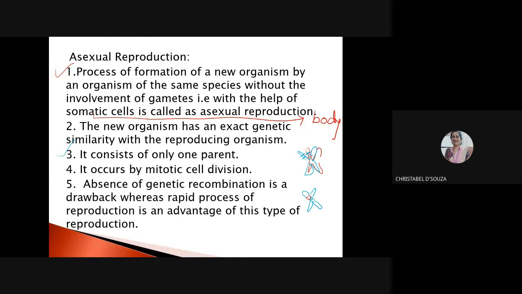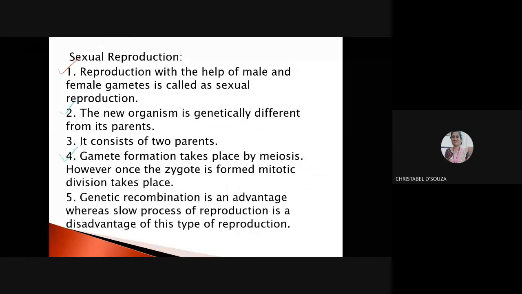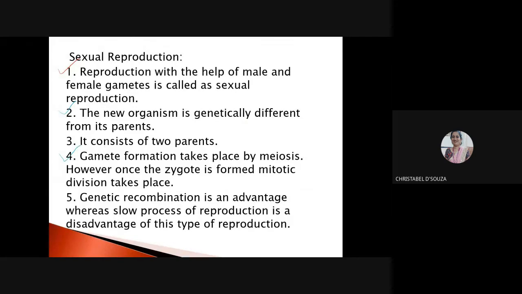Now, asexual reproduction takes place by mitotic cell division, whereas sexual reproduction takes place by both meiosis as well as mitosis. When gametes are formed, the cell division is meiosis. When the gametes unite and the zygote is formed, further division takes place with the help of mitosis, right? So this is the fourth point. Gamete formation takes place by meiosis. However, once the zygote is formed, mitotic division takes place.